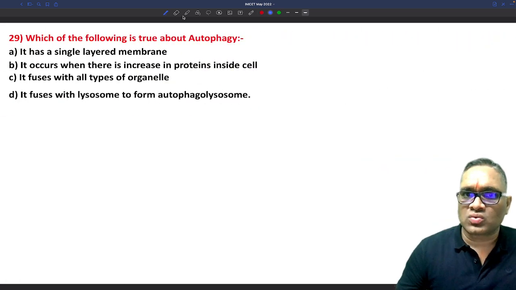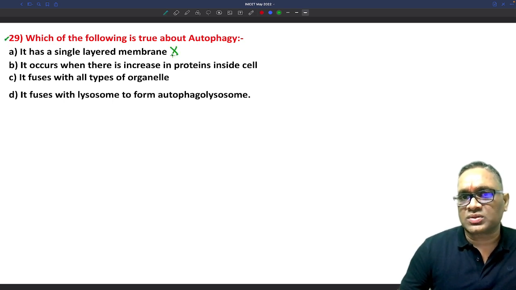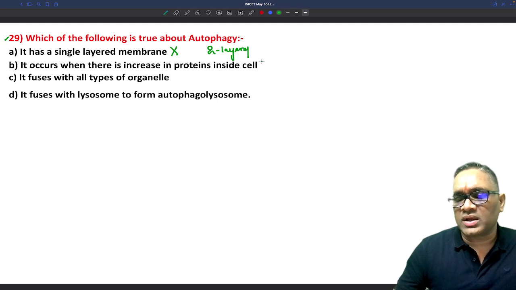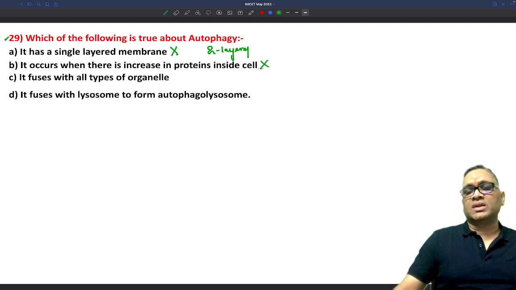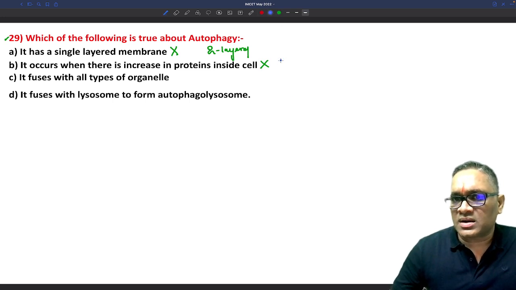Which one of the following is true about autophagy? This is again a very simple question, right? In classes we have discussed, they are not single layered, they are double layered. So this is wrong. It occurs when there is an increase in protein inside the cell. It is not an increase in protein, it is gene regulated. As we know, many genes are associated.